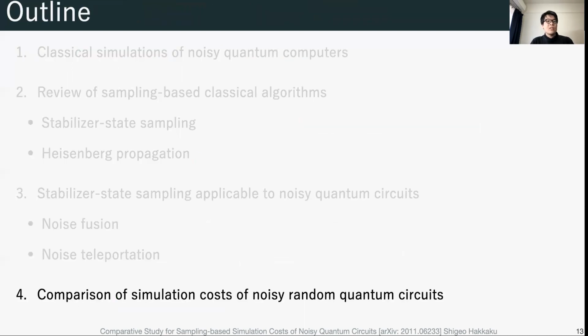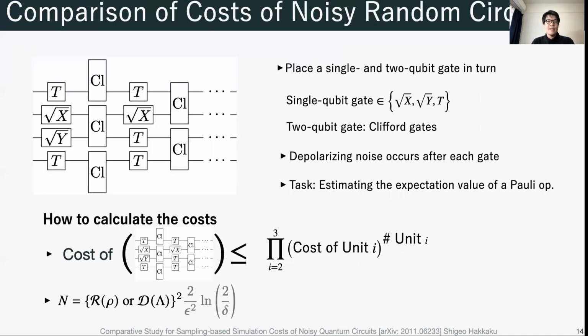Lastly, I'll compare the two simulation algorithms, the stabilizer state sampling and the Heisenberg propagation, through noisy random quantum circuits. The scheme shows the random circuits we consider here. Single and two-qubit gates are placed in turn, and single-qubit gates are chosen from the set of gates, root X, root Y, and T gate, uniformly at random. We assume two-qubit gates are Clifford gates. Depolarizing noise occurs after each gate.